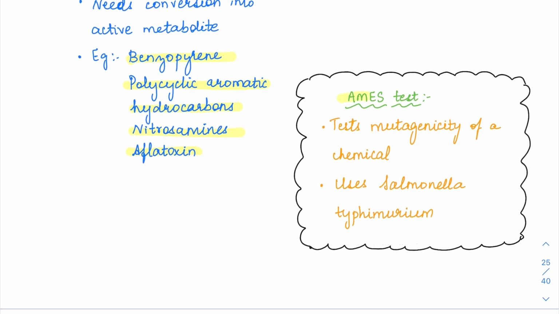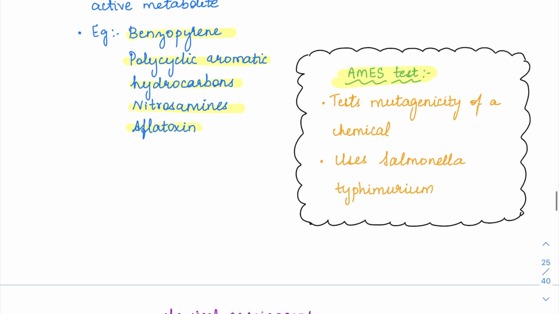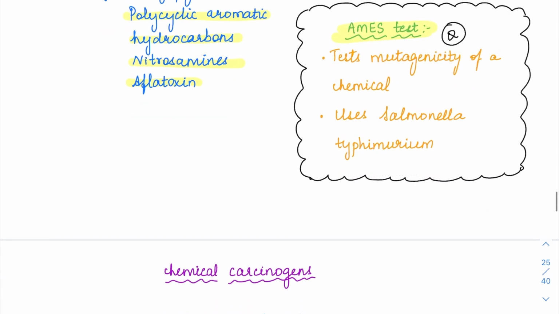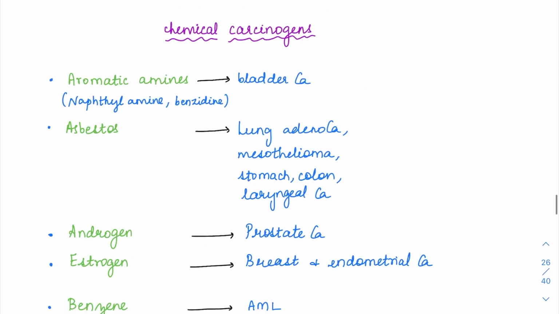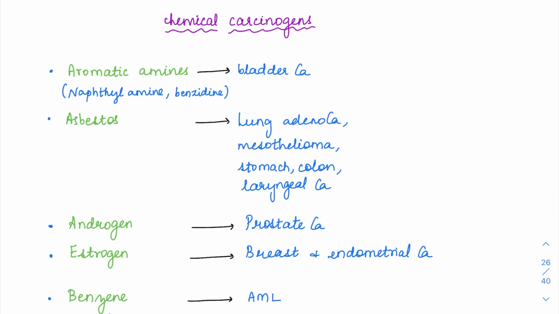Okay, so there is another MCQ key here. The test used for identifying the mutagenicity of a chemical is the Ames test. The Ames test is used for identifying the mutagenicity of the chemical, and here it is based on the growth of a bacterium which is Salmonella typhimurium. Based on the growth of the Salmonella typhimurium, they are going to detect the mutagenicity of the chemical in this Ames test. So we'll see about some of the chemical carcinogens and the cancers induced by them.